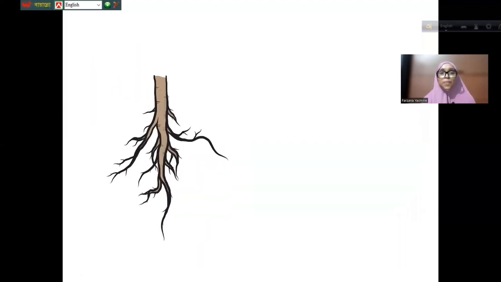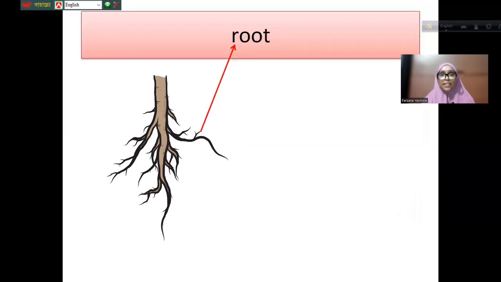Have you seen this part? What is it called? It's called root, right? A tree has roots, right? So it's the root.